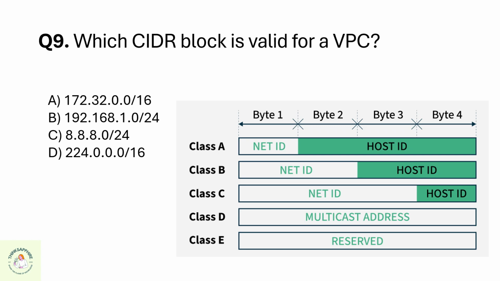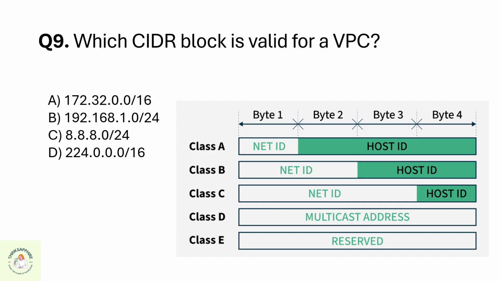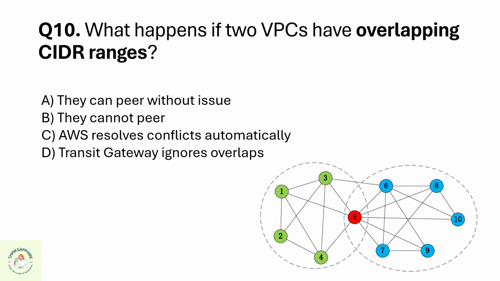Question 9. Which CIDR block is valid for a VPC? A 172.32.0.0/16, B 192.168.1.0/24, C 8.8.8.0/24, or D 224.0.0.0/16? The correct option is B 192.168.1.0/24.